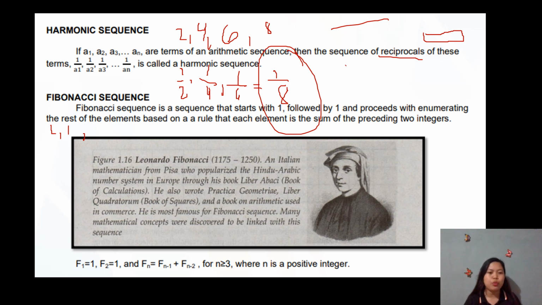So, natay 1 plus 1, that's 2. Sunod is 2 plus 1, that's 3. Sunod, 3 plus 2, that's 5. Sunod, 5 plus 3, 8. 8 plus 5, that's 13. 13 plus 8, ana. So, continue ra siya, ha? Ang ato ra lamang sa Fibonacci sequence, kay i-add nimo ang duha ka previous terms sa kana na specific na term. So, I think that's it.